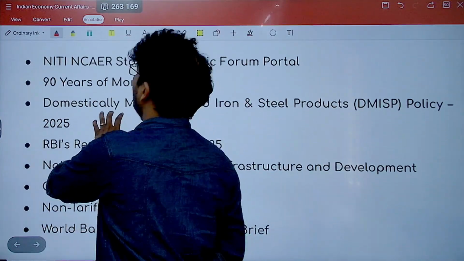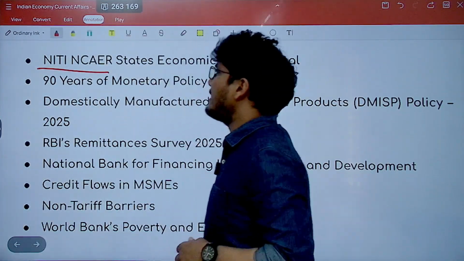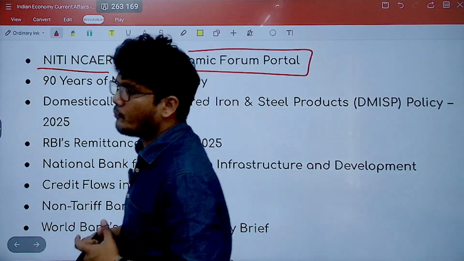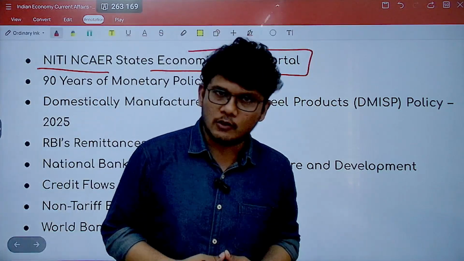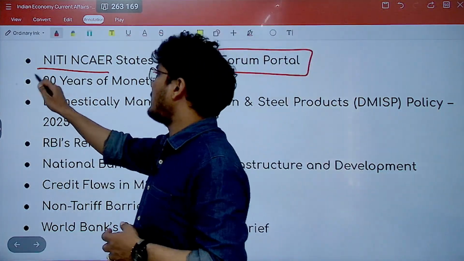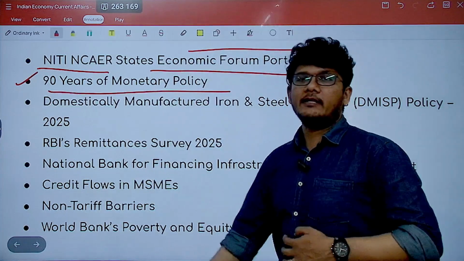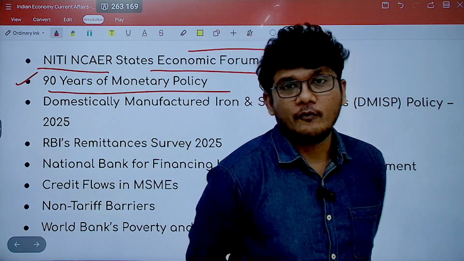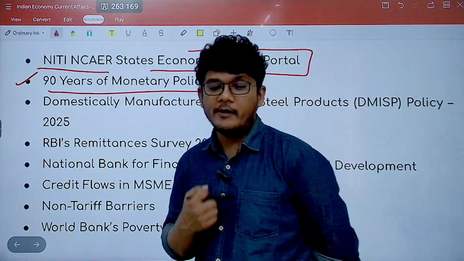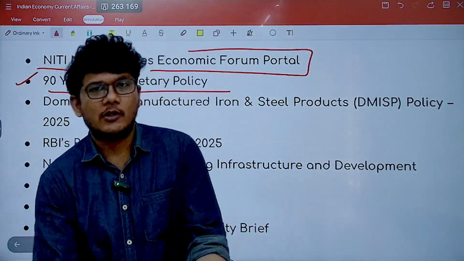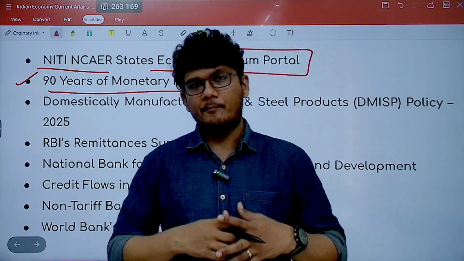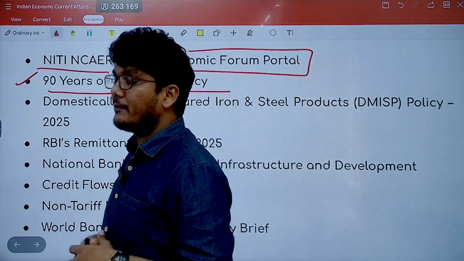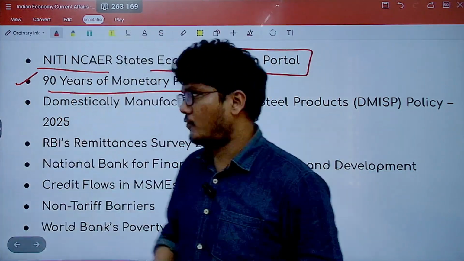The very first thing that we'll see is the NITI NCAER States Economic Forum portal. So what is this portal all about? What does it include? So on and so forth. Then we'll see the 90 years of monetary policy. So yes, it has been 90 years for the monetary policy. So we'll see what all are the components of monetary policy. Some amount of static portion with respect to monetary policy becomes important. So even the static questions that are asked are generally from the topics which are in news. So that becomes important as well.